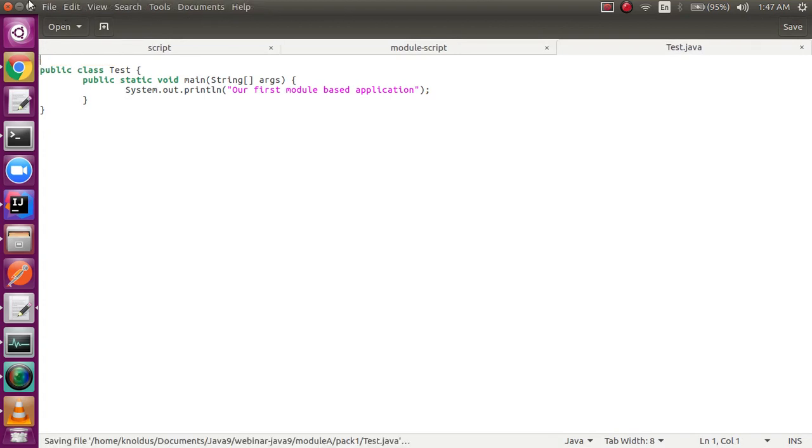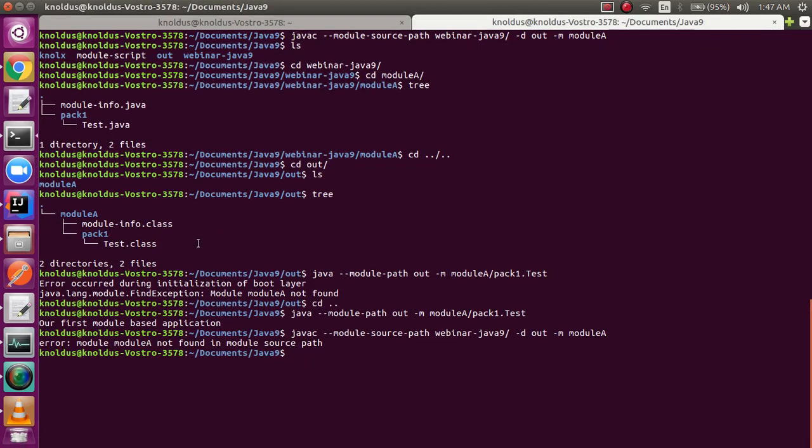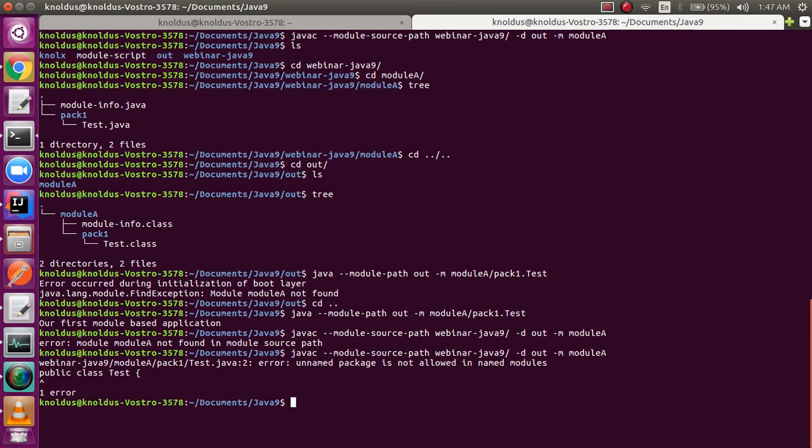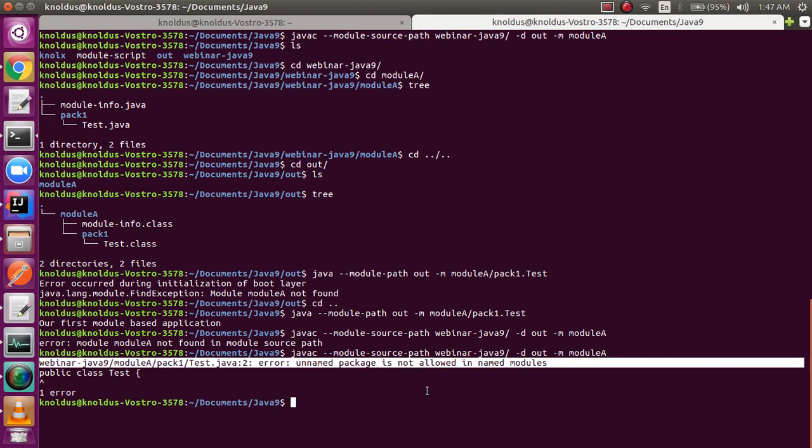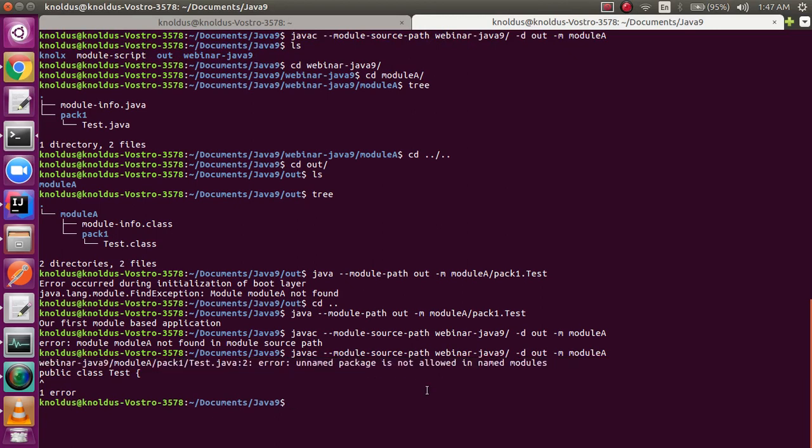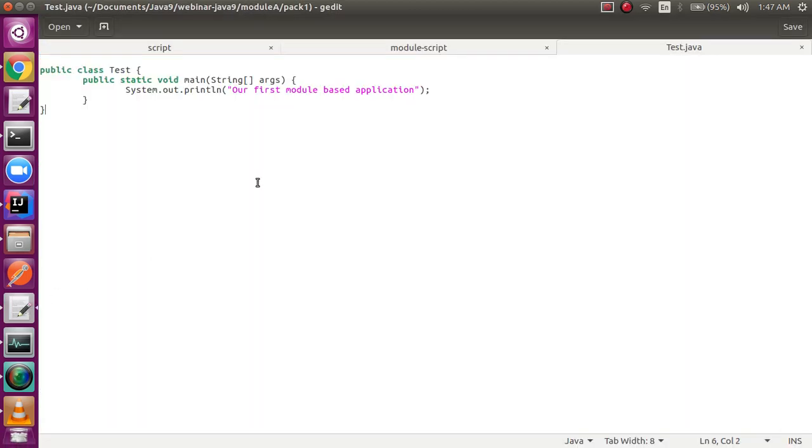My next what if question is, what if I remove this package name? I'll save it. What do you think it's gonna do? Will it compile my code? Give it a thought. No, it gave me an error. What does it say? That unnamed package is not allowed in named modules. That means it does not understand which package I belong to. Where is my package? I'm simply a class without a package. That is not allowed. So I'll just paste it back.